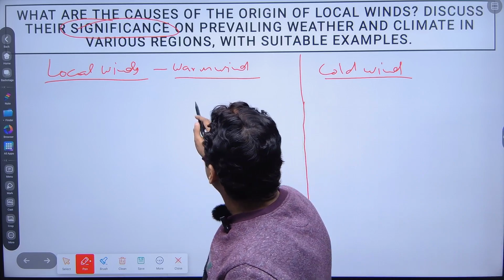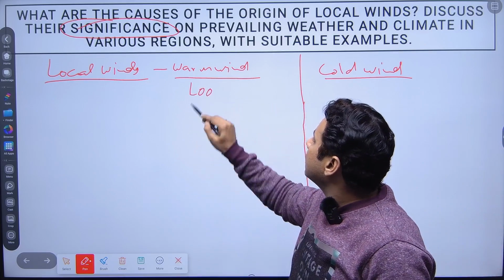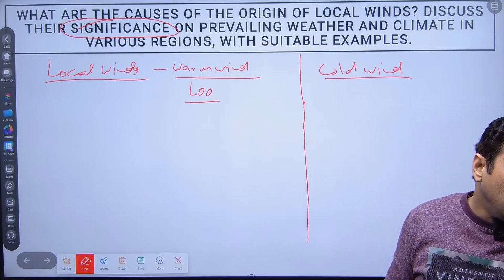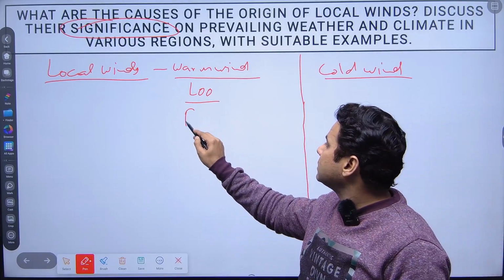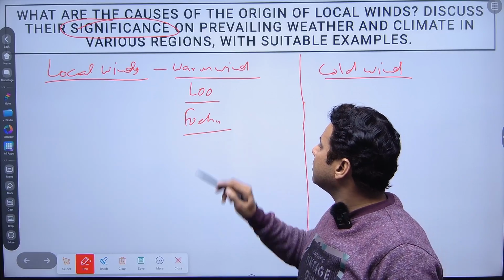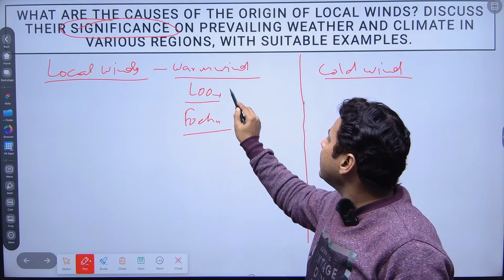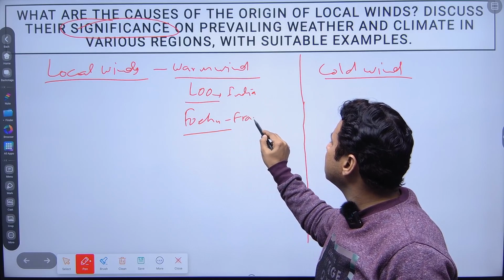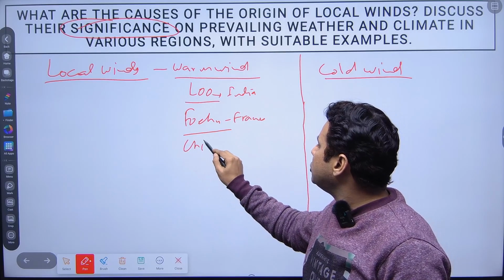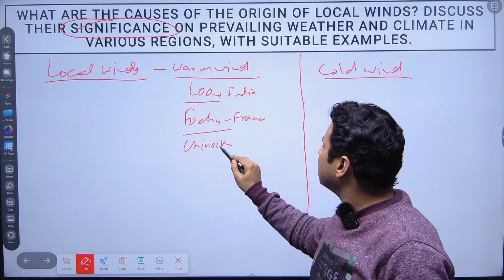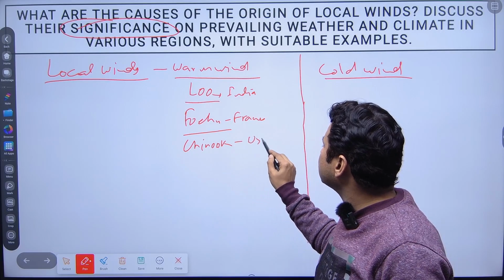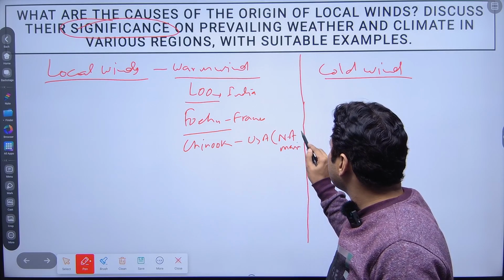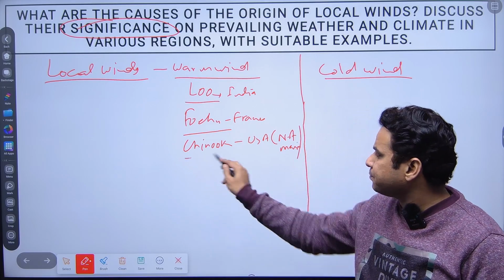First of all, I'll just write down what the winds are. See, the first warm wind is known as the Lu. Next you will see the Fohn, right? Lu you will find in India. Fohn is in France. Then Chinook you will get in the USA, or say North America, right?